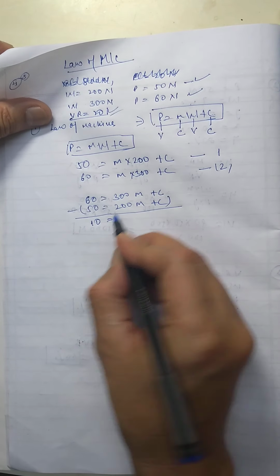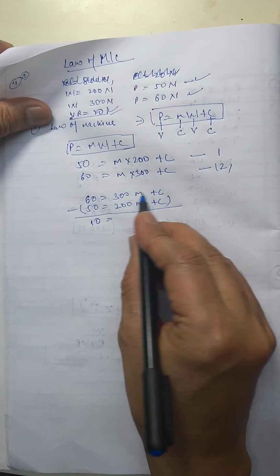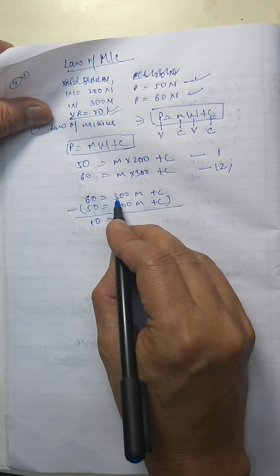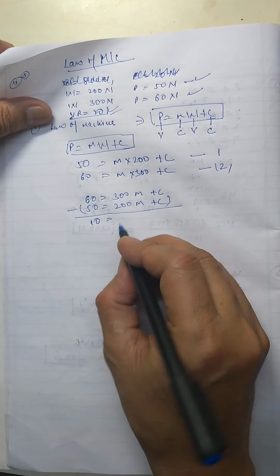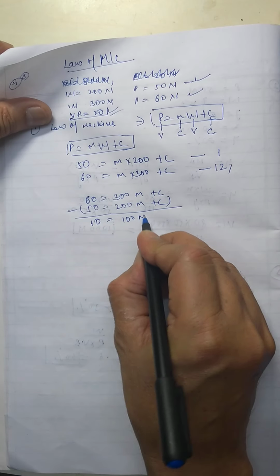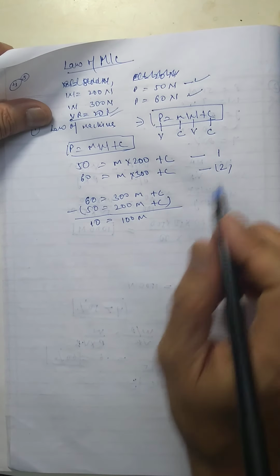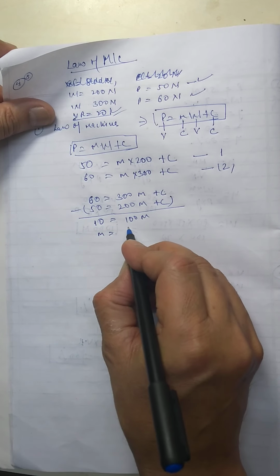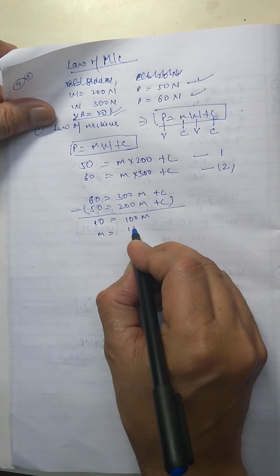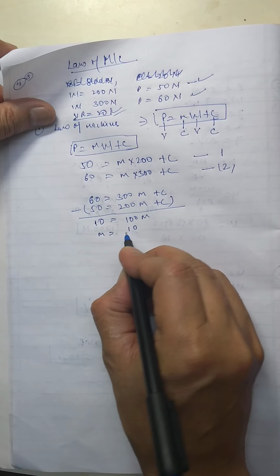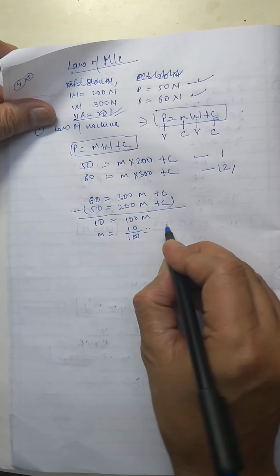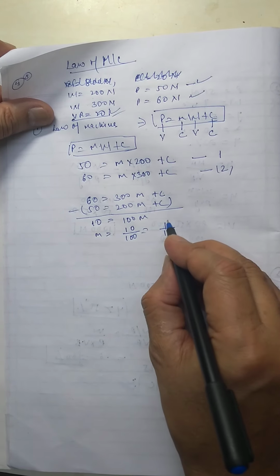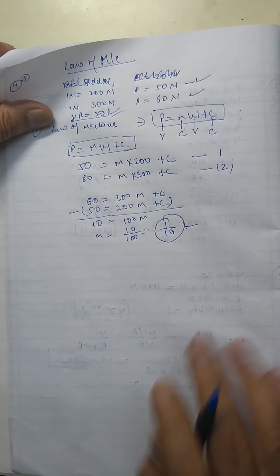This is 10, which is equal to 300m minus 200m, that means 100m, and c minus c is 0. So m is equal to 10 upon 100, which is equal to 1 upon 10. So this is the value for m.